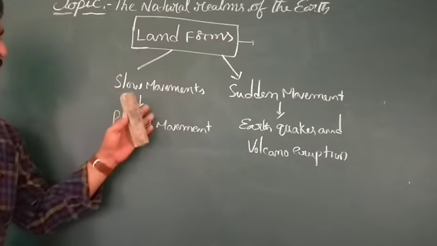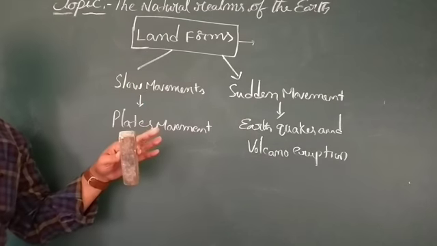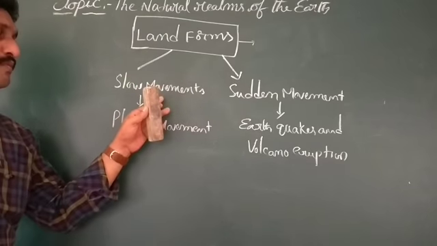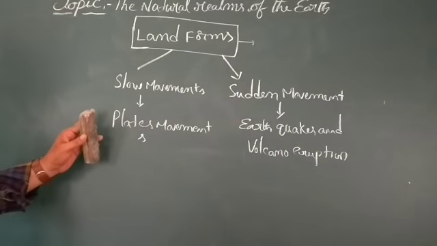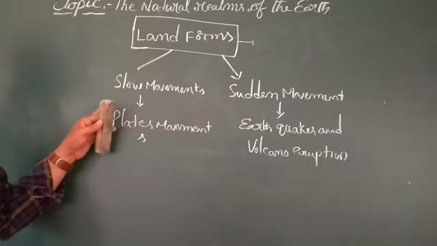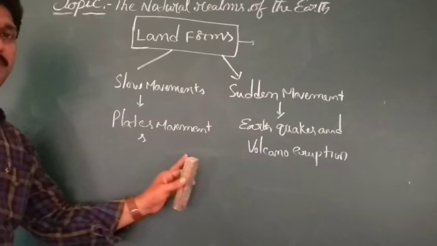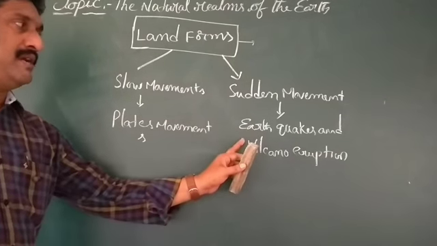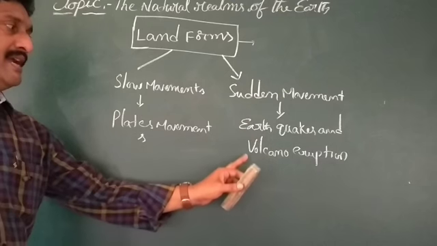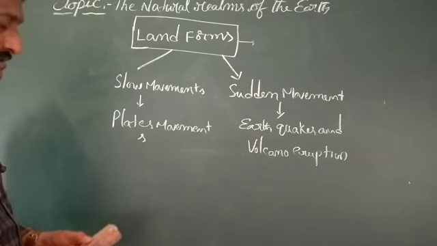Now, the formation of landforms is affected by two movements. What comes under slow movements? Plate movements, or plate tectonics. Sudden movements are earthquakes and volcano eruptions.